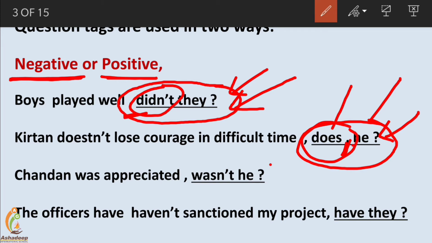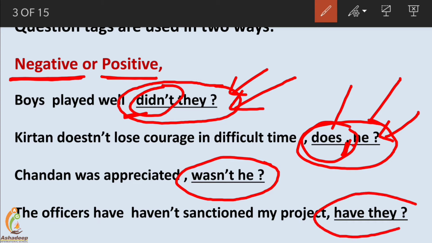Chandan was appreciated, wasn't he? What type of question tag is used here, positive or negative? Obviously negative, wasn't he? Next one: the officer hasn't sanctioned my project, have they?